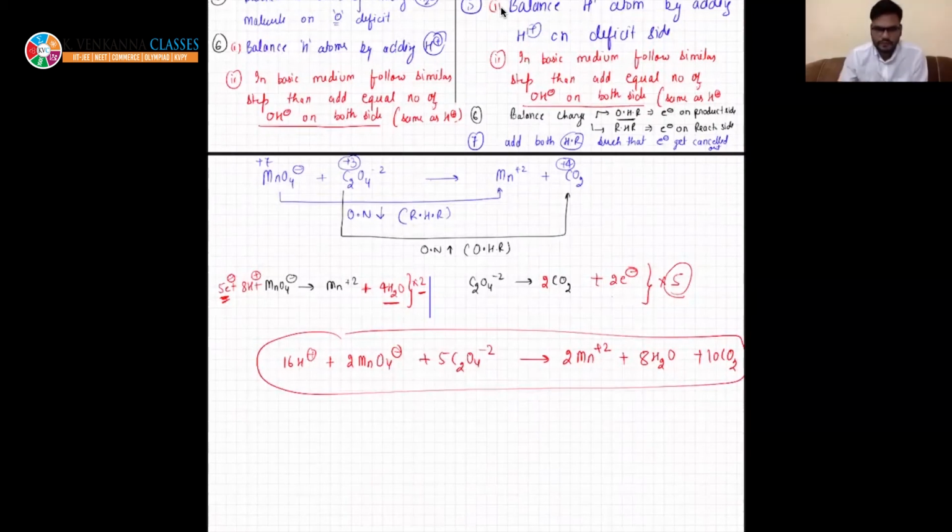Which thing do you want me to repeat? Everything? First, okay, just see. I have already told you the oxidation number method. In exam, if nothing is given, use the oxidation number method because it takes less time and less space.